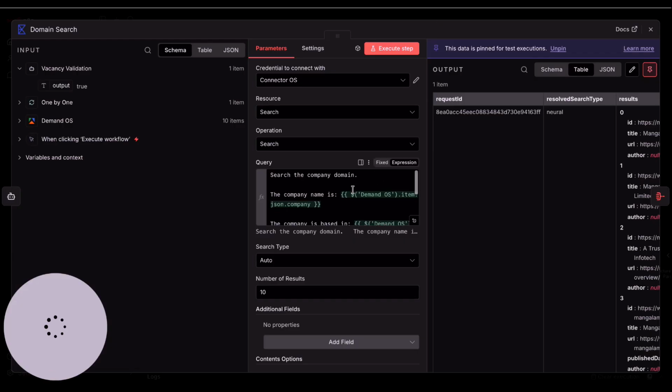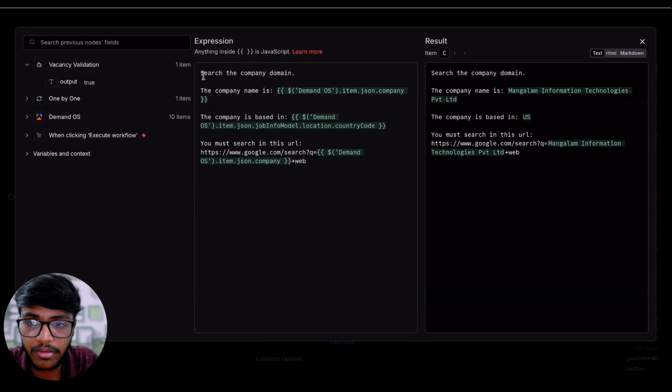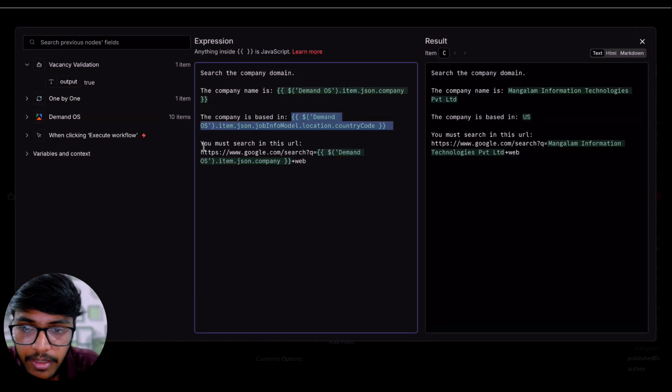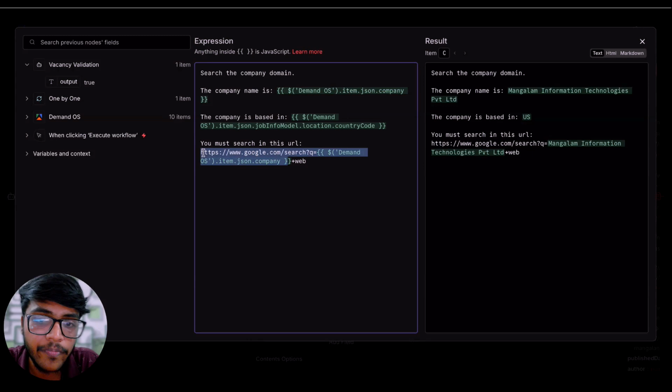So this is the query that we have put into the Exa search query box. Search the company details. The company name is this. The company is based in, let's say, this particular location, and you must search in this URL. This is the Google URL which we have put over here. As you can see, we want to search for the company domain by company name.